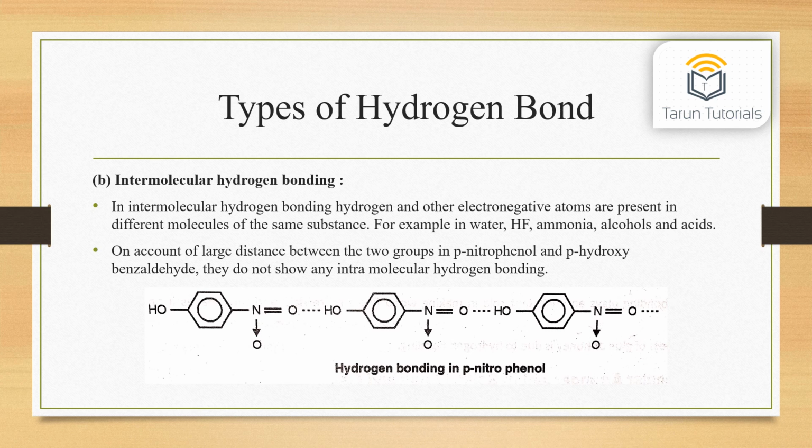Second, intermolecular hydrogen bonding. In intermolecular hydrogen bonding, hydrogen and other electronegative atoms are present in different molecules of the same substance. For example, in water, HF, ammonia, alcohols and acids. On account of the large distance between the two groups in p-nitrophenol and p-hydroxybenzaldehyde, they do not show any intermolecular hydrogen bonding.